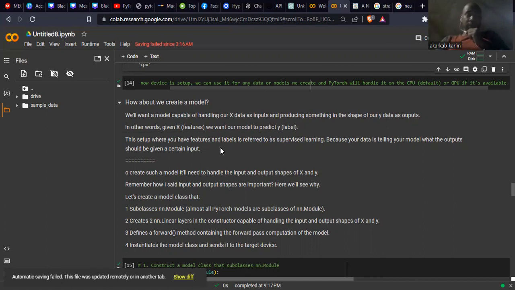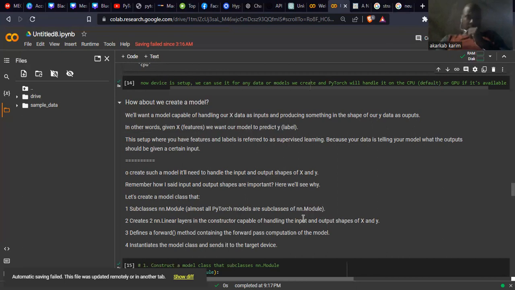A setup where we have features and labels is referred to as supervised learning, because your data is telling your model what the output should be given a certain input. To create such a model, we need to handle the input and output shapes of X and y. Shape is very important, of course. Remember I said input and output shapes are important. Here we'll see why. Let's create a model class that subclasses nn.Module. Most PyTorch models subclass nn.Module.